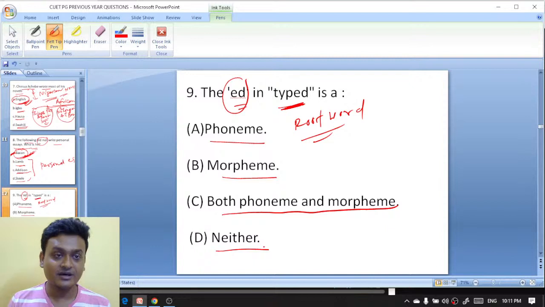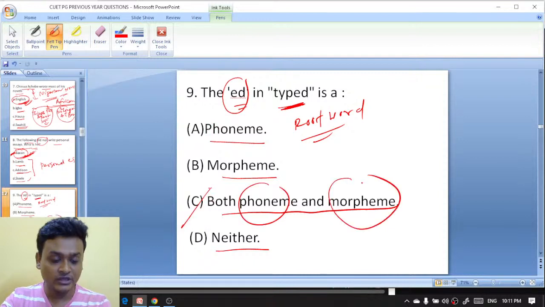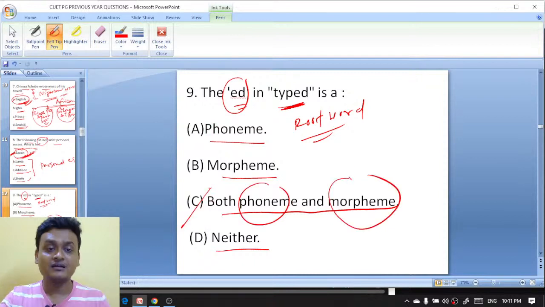So here the right answer is C. Both phoneme and morpheme is the right answer. Now what is phoneme?